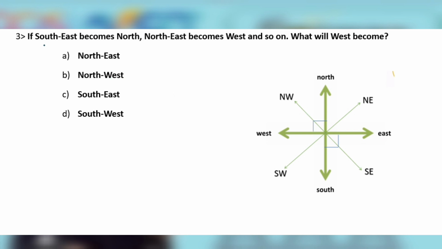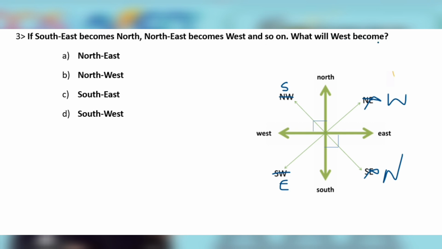What is being asked here? If southeast becomes north, northeast becomes west, and so on. That means if north is here, west is here, then northwest will become south and southwest will become east.